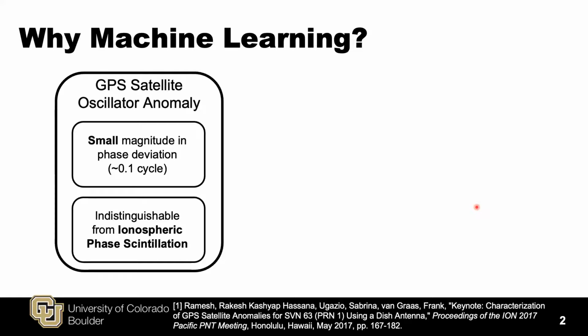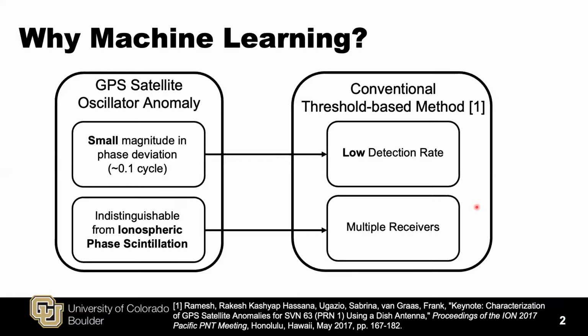The problem of this approach is that, first, most of the satellite oscillator anomalies we observed have very small magnitude of phase deviation. And second, disturbance could be caused by satellite oscillator anomaly or scintillation. Thus, the conventional threshold-based method has a low detection rate on small anomalies and requires multiple nearby receivers in order to distinguish satellite oscillator anomaly from phase scintillation.